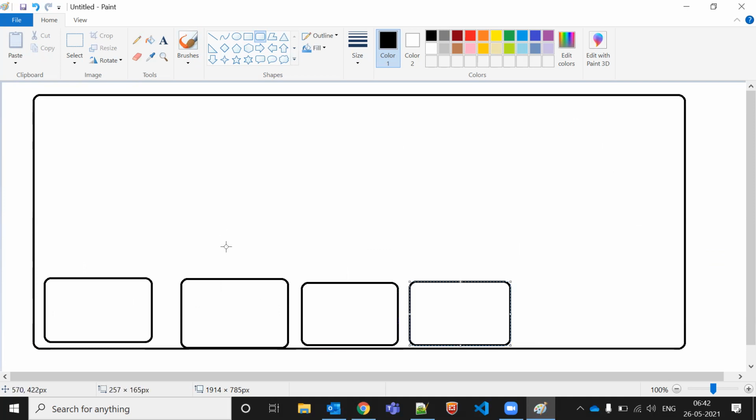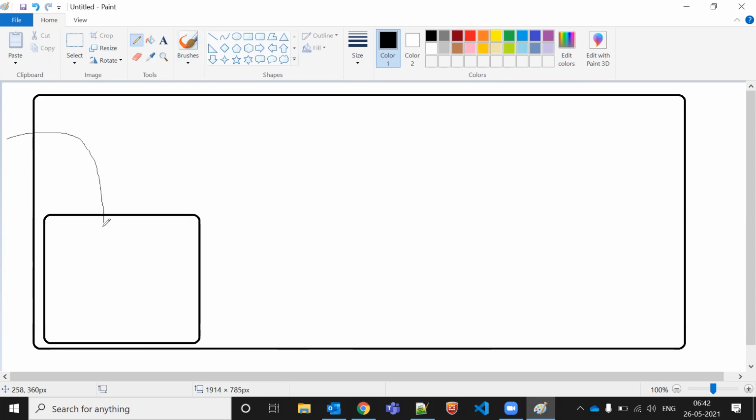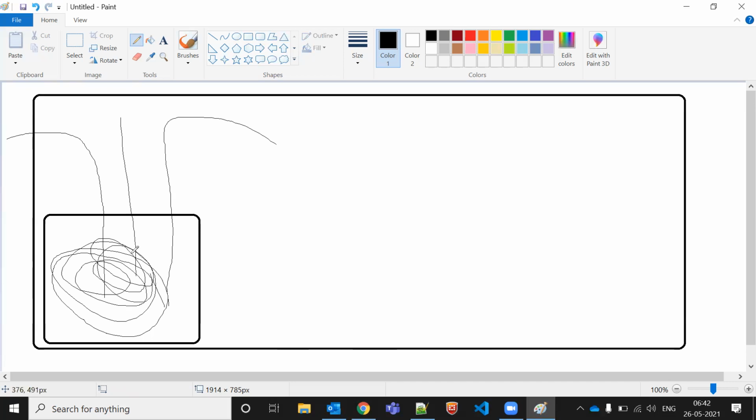I can give one more example. We have one box here. Inside this box we are dropping some water, and parallelly some milk and some oil. We have three materials and we are mixing all of them in this one. After that, one person asks how many liters of water you kept in this bucket. You say 5 liters of water, 5 liters of oil, 5 liters of milk. It's 15 liters total.